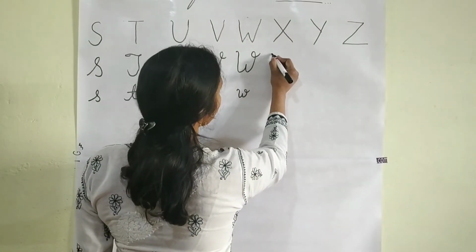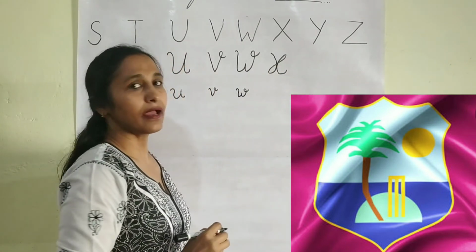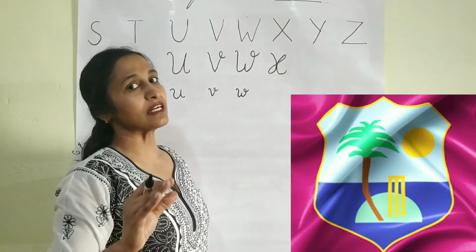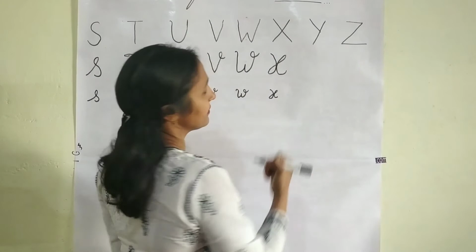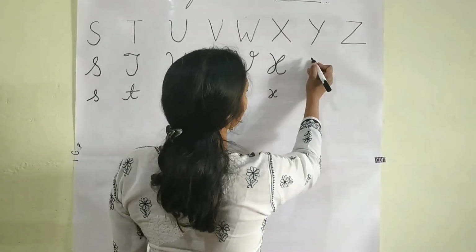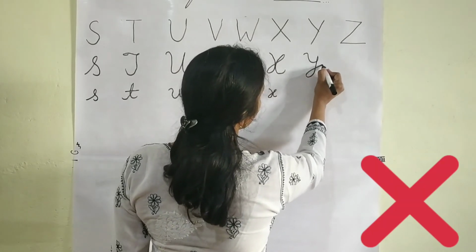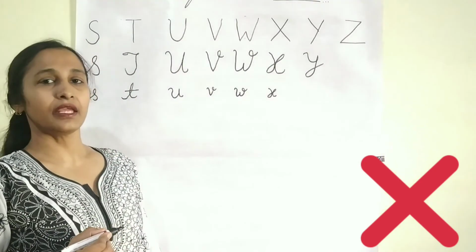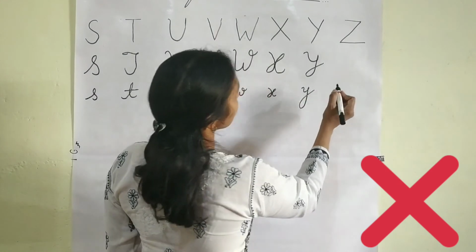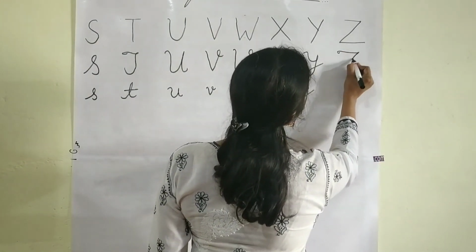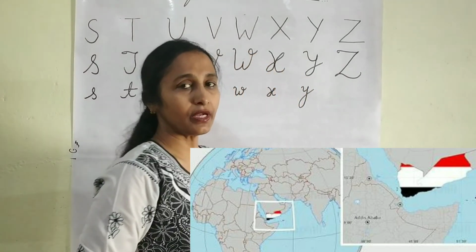There is only one alphabet which doesn't have, means there is no country which starts with X. Capital X and small x are both written in the same way. Y. Y for Yemen. Yemen is an Arabian country. Z. Z for Zimbabwe. Zimbabwe is also in Africa.